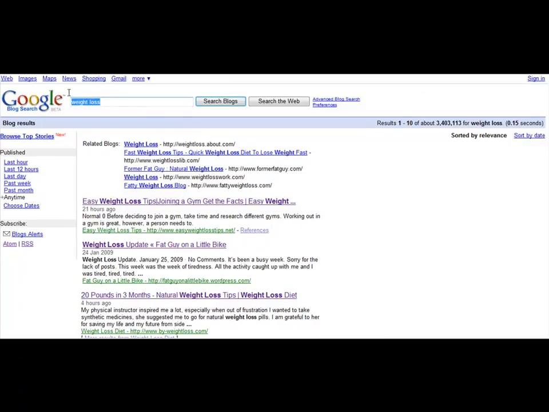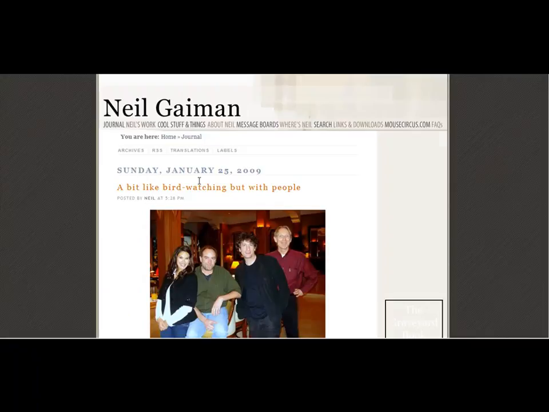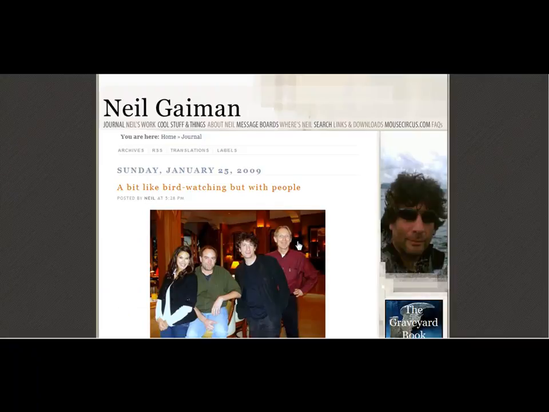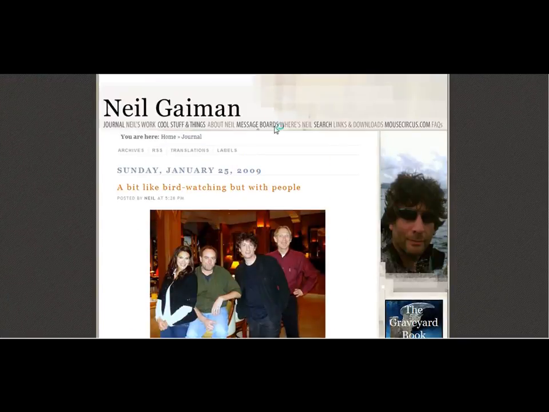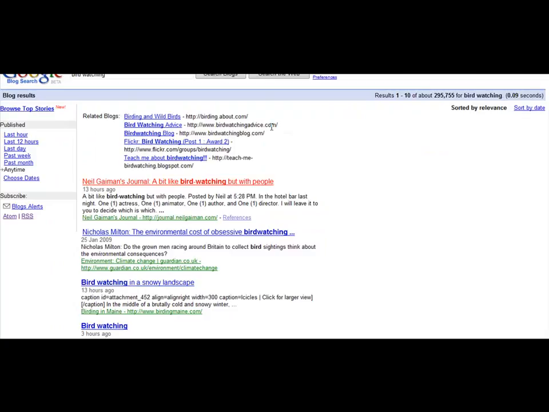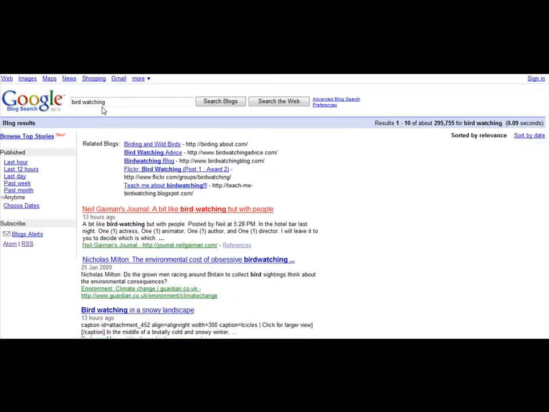Now, we could step outside into another niche, depending on whatever niche we're in, and let's say bird watching, and search blogs, and this will bring up all sorts of blogs talking about bird watching. You would look for an opportunity to make comments on those, because that is targeted and related to your keywords. It will carry more weight in the search engines, plus the audience and people reading that blog are focused on what you have to offer. So there are a lot of different opportunities to find blogs out there with Google Blog Search.